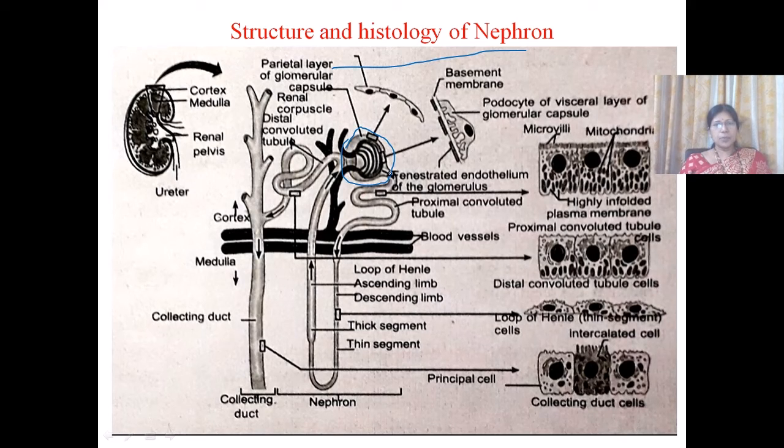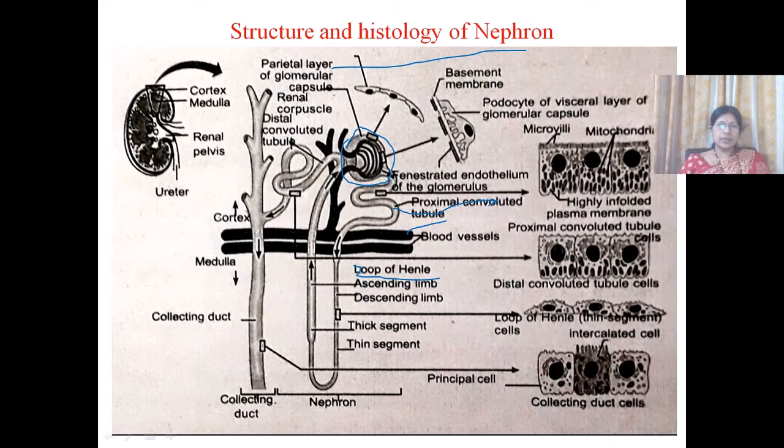The renal tubule can be differentiated into various parts. The first is the proximal convoluted tubule, and then it joins to the loop of Henle. This is the loop of Henle. It is U-shaped. It has two limbs, ascending limb and descending limb.